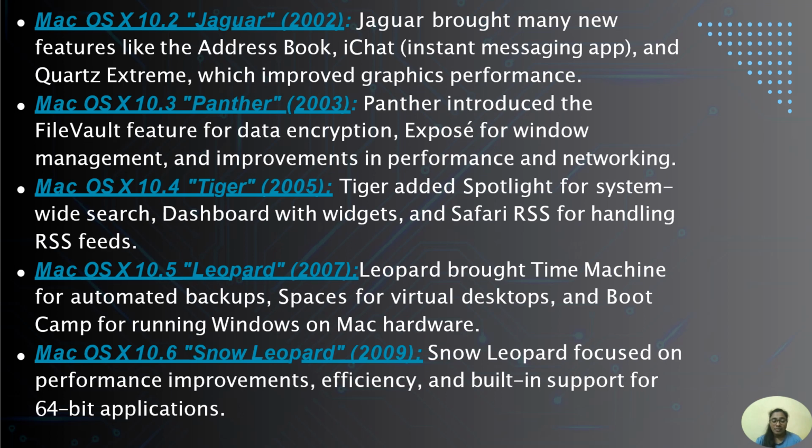Mac OS X with a version of 10.5 named as Leopard in 2007. Leopard brought Time Machine for automated backups, Spaces for virtual desktops, and Boot Camp for running Windows on Mac hardware. Mac OS X with a version of 10.6 named as Snow Leopard in 2009. Snow Leopard focused on performance improvements, efficiency, and built-in support for 64-bit applications.